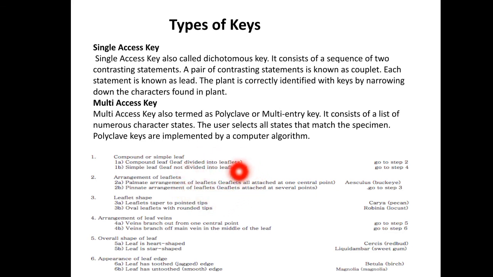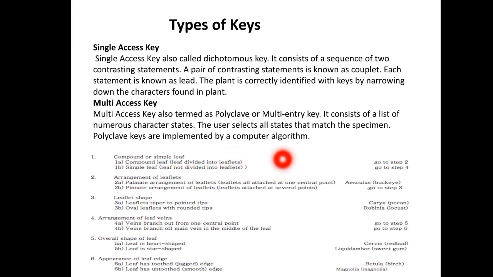In the single access keys the order of characters is fixed, but in the multi access key, users can choose not only the characters but also any sequence of characters, and can proceed even when information about a few characters is insufficient or unavailable. So it also helps where characters are insufficient or unavailable in the keys.